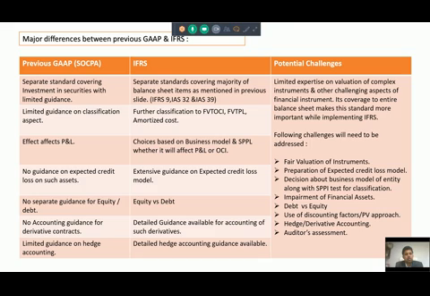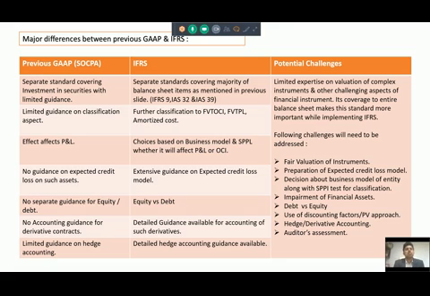So of course the changes of fair value will either go to OCI or P&L based on the business model and SPPI test, which is there. And there was no guidance of expected credit loss. Now there is a guidance of expected credit loss model.